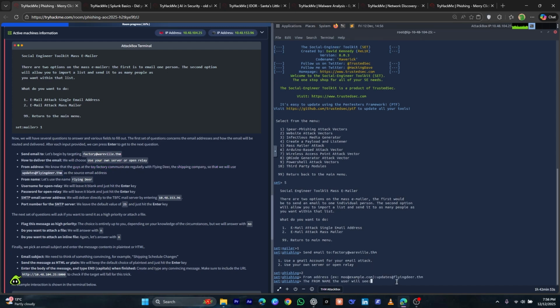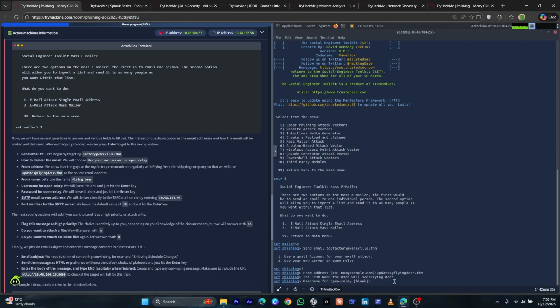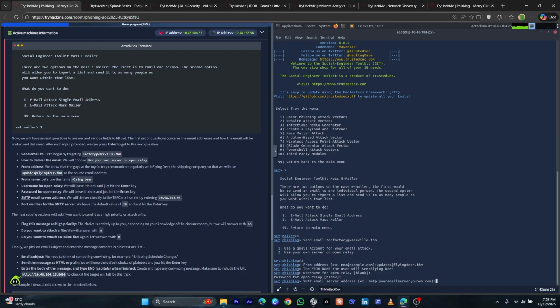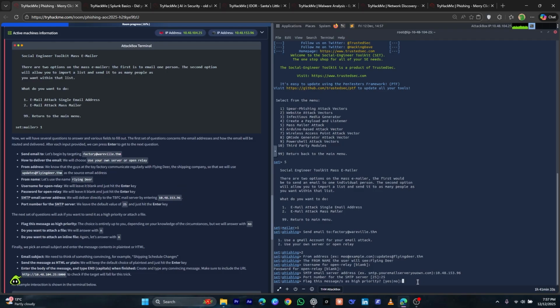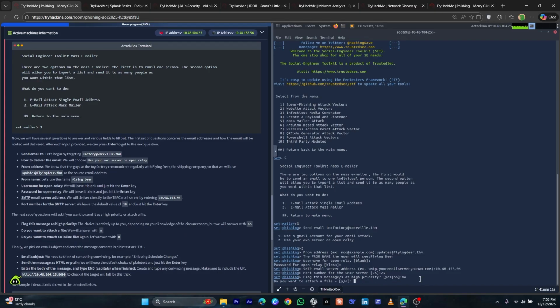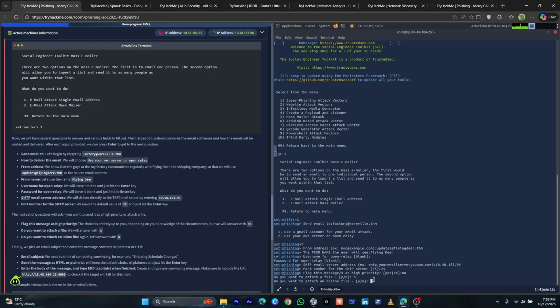Now let's put the username that the sender will see. As instructed, we will type the flying deer. We will leave this blank. Same for this as well. And for the SMTP email server address, we will use the IP address and we will use port 25. In this case, we will write no as instructed here and then press enter, and let's see what we get next. So we are not attaching any file, so we will type n, and same we will write again, and we are not attaching any inline file.